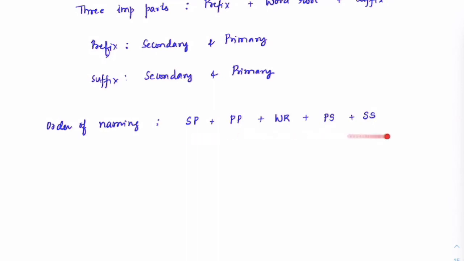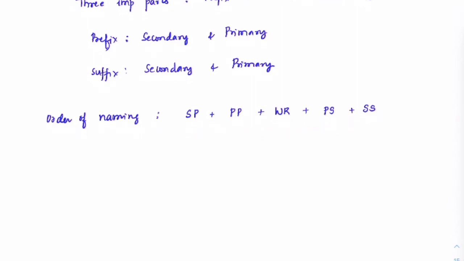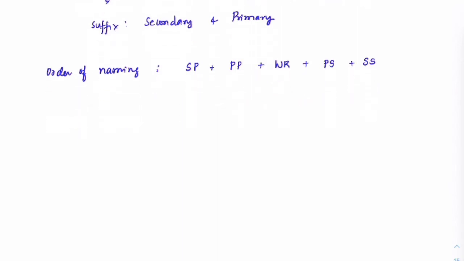This is the order in which we write the IUPAC names. Our objective is first to learn about secondary prefix. We'll go in this particular order only: first we learn about this, then this, then this, and so on, and finally we'll write the IUPAC names.